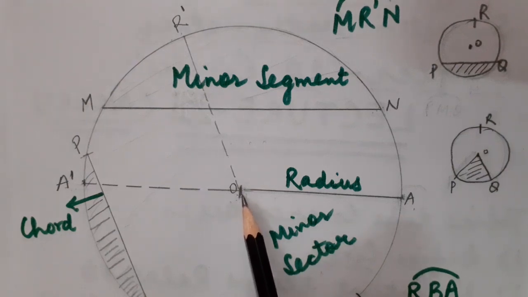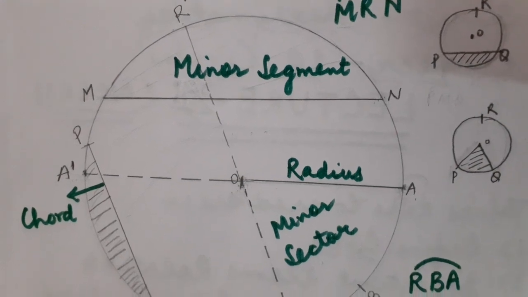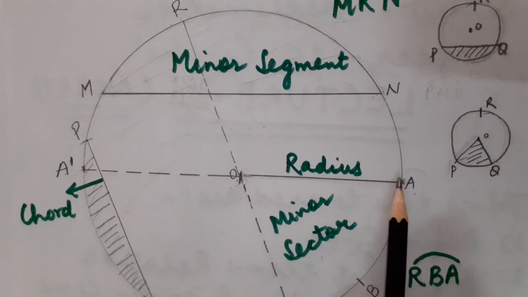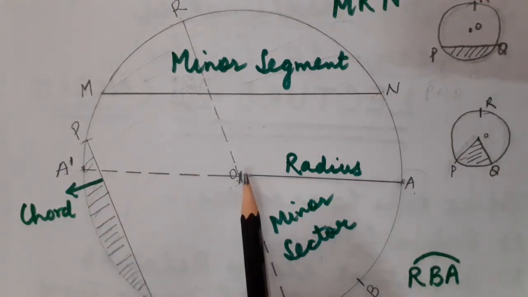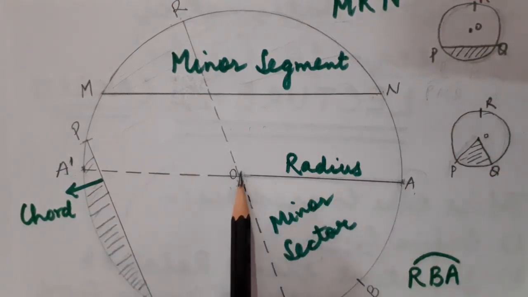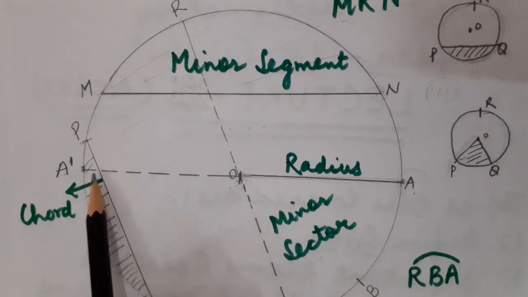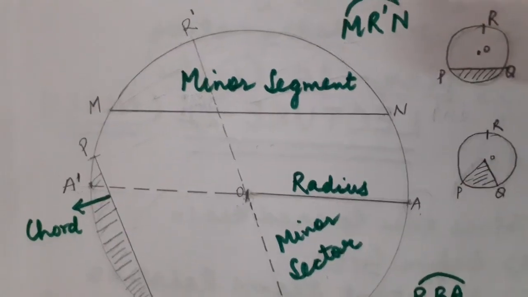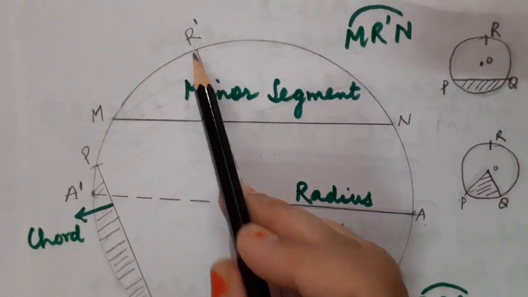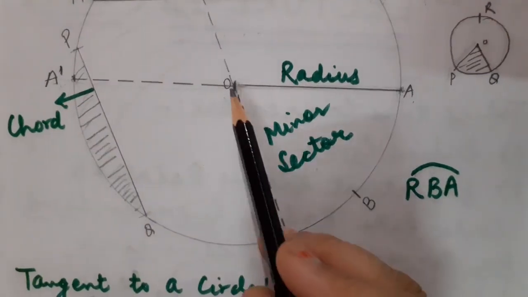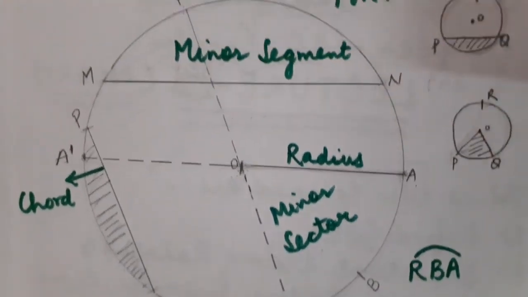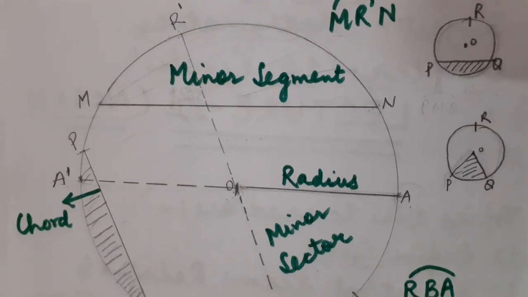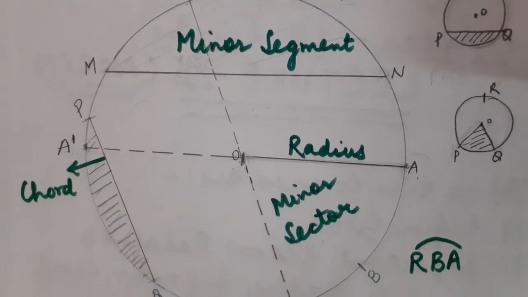Correct children? Fine. Now one more thing I want to add, that diameter is always double of radius. Here you can see that OA is radius, OA dash is also radius, but complete A dash A is diameter. In the same manner children, OR dash is radius, here OR is also radius, and RR dash is the complete diameter. Correct?